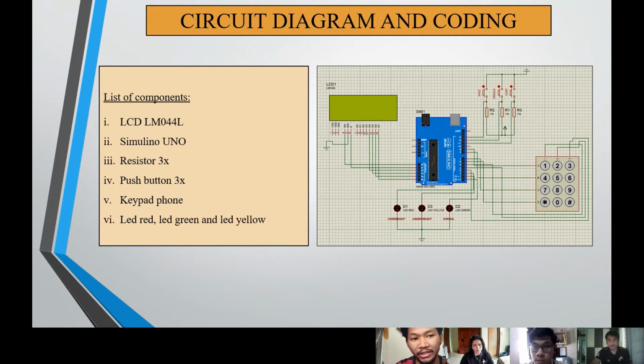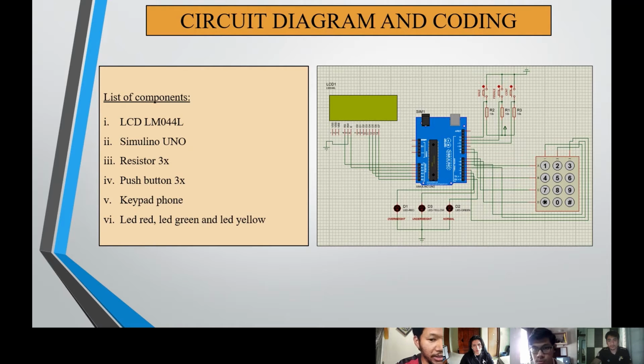The LCD connects with pins A0, A1, A2, A3, A4 and A5. For the keypad, the pin rows connect with pins 6 until 9 and the pin columns connect with pins 3 to 5.